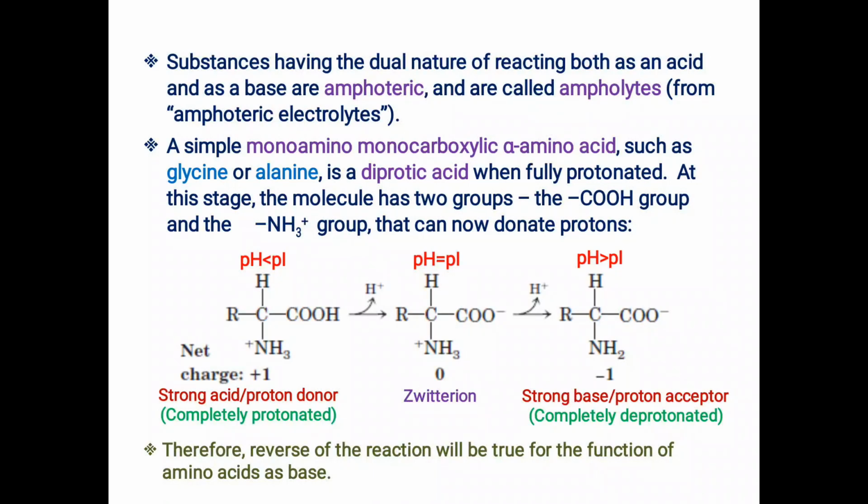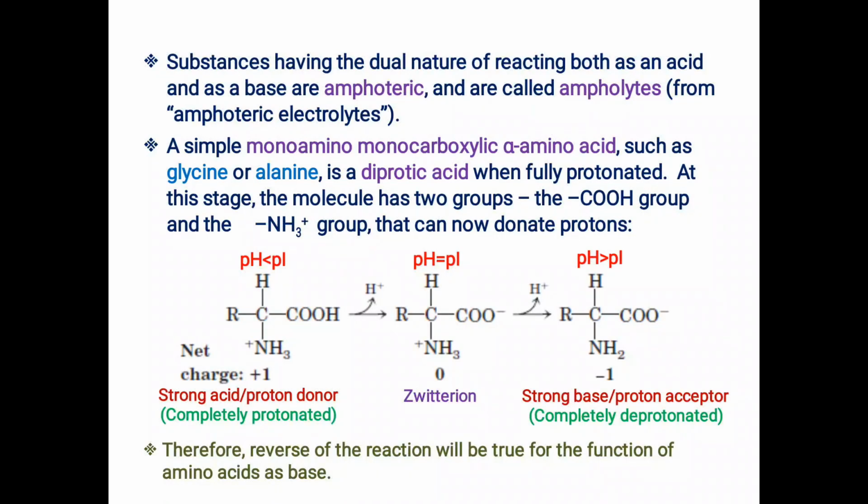Okay, now this amino group will be converted into NH3 plus group, again attaining the deuteronic form. Then if you go on decreasing the pH, or you can say if you go on increasing the hydrogen ion concentration, or the protons in the solution, that will saturate both the functional groups. So first the amino group has been converted into a charged functional group.